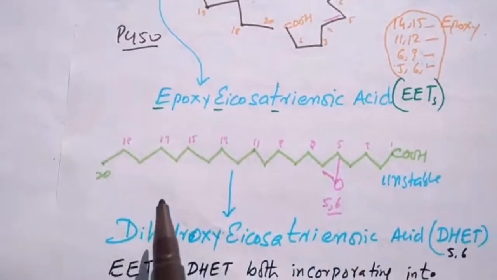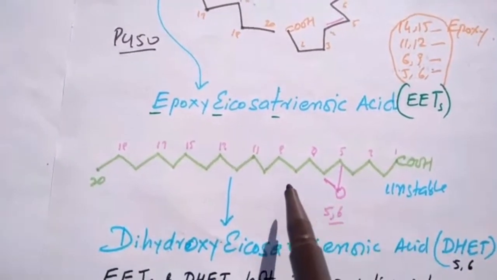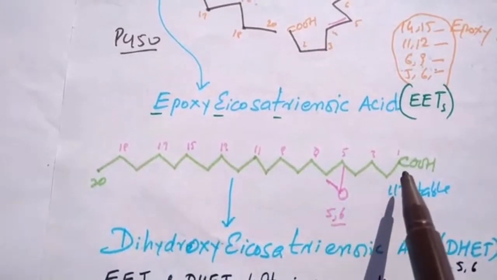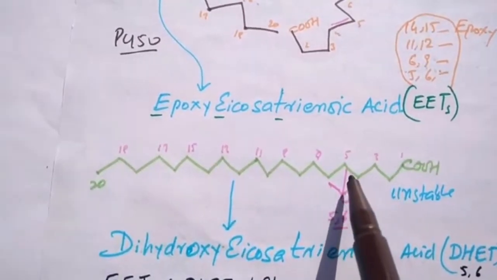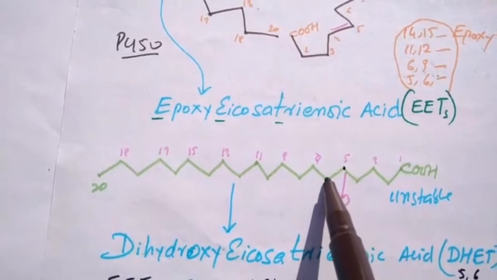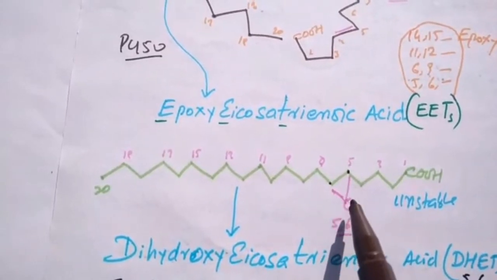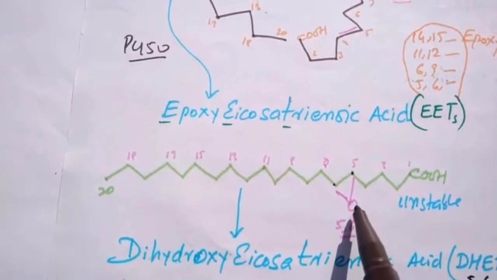For example, this is one of the EETs, and it is known as 5,6-EET because at position 5 and position 6 they are bonded with each other with one oxygen.